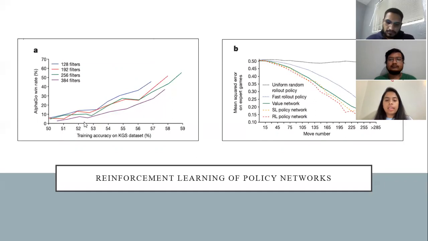Coming to the next slide, which is based upon the reinforcement learning of policy networks. These two diagrams represent the strength and accuracy of policy and value networks. The main structure of the RL policy network is identical to the SL policy network.